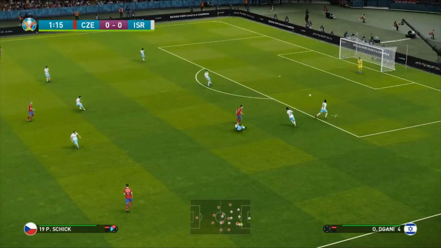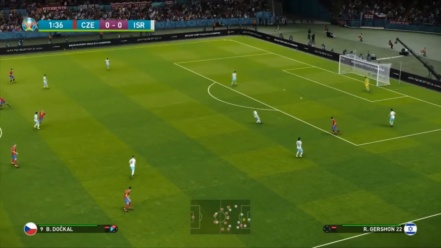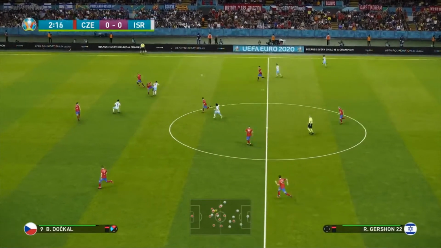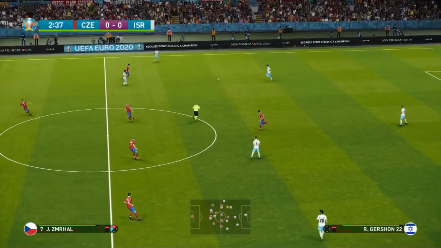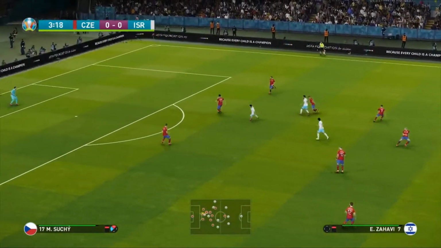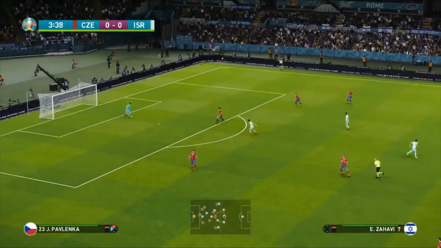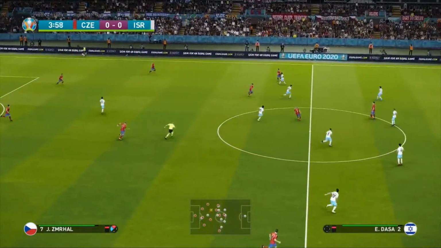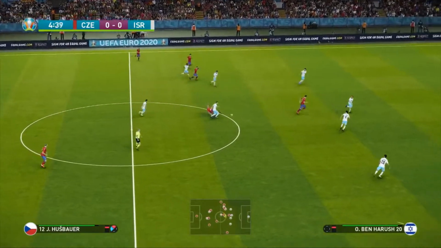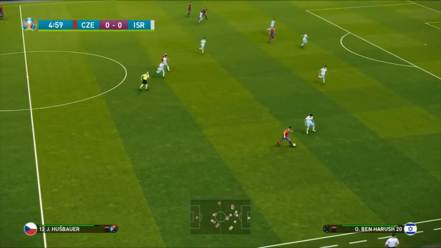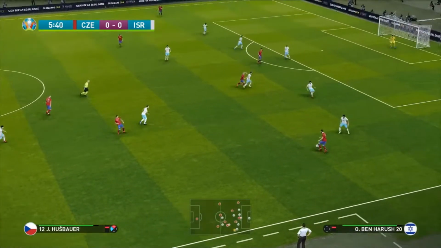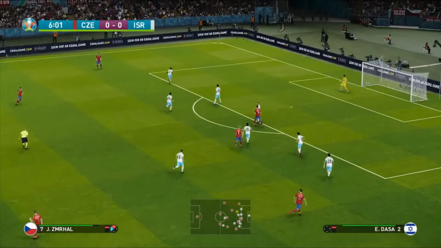Now, both of these sides, as I said, will come to this fixture probably very surprised at the result that happened in Group D between England and Croatia, of course, if we call back to yesterday. If you haven't seen it, the highlights are available on the YouTube channel. But England did really, really well, of course, for the first 20 minutes before Croatia came, and Perisic scored quite late on into that game to win it for them. But in this game, 3 points would mean a hell of a lot for both of these sides, of course, going into match day number 2.